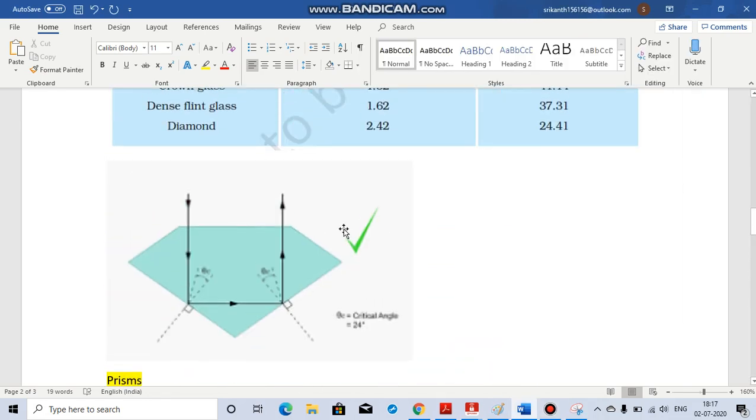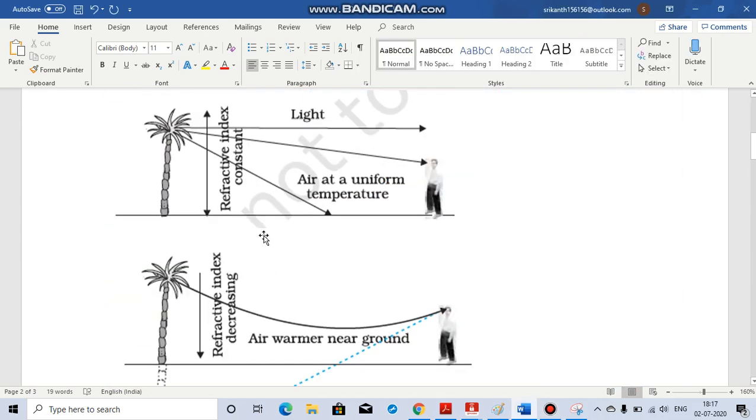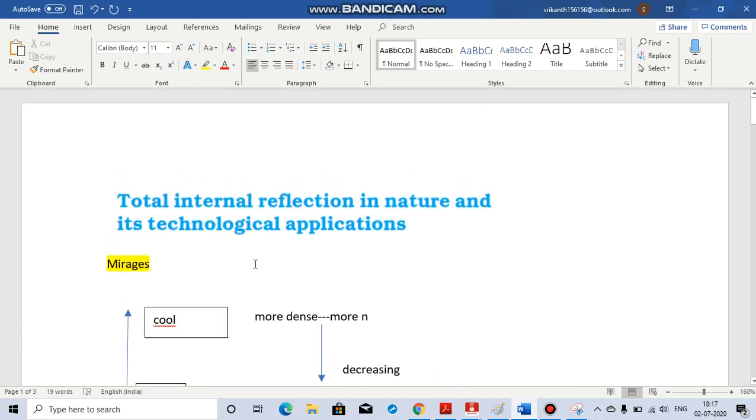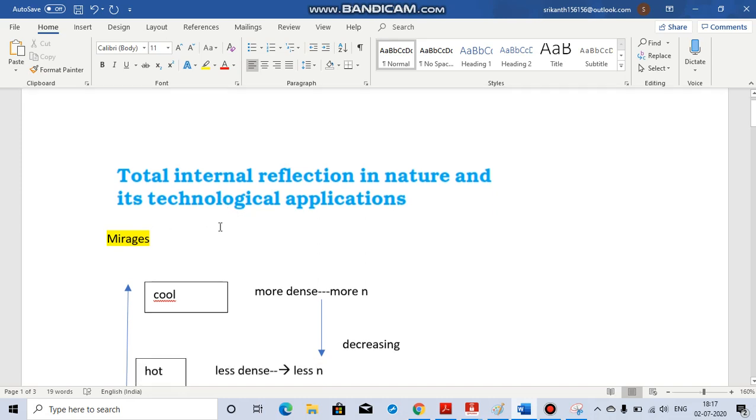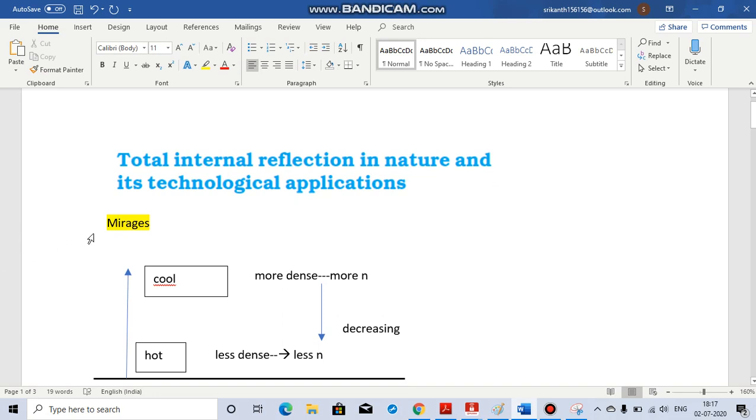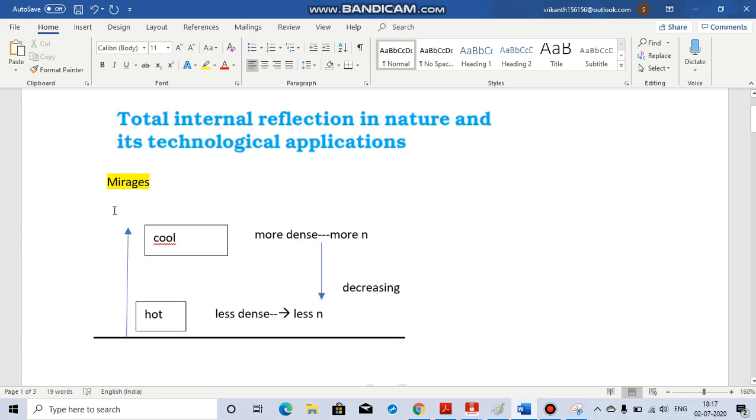Students, in this session we're going to discuss total internal reflection that we see in nature and technologically how we use that concept. You might have heard about mirages. This is seen in desert areas.